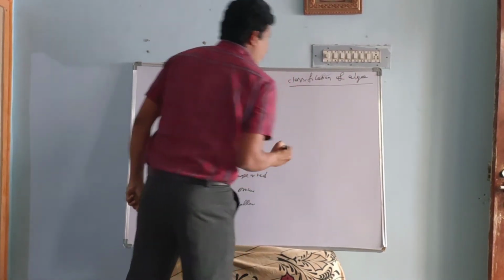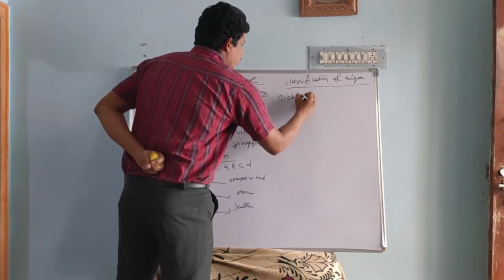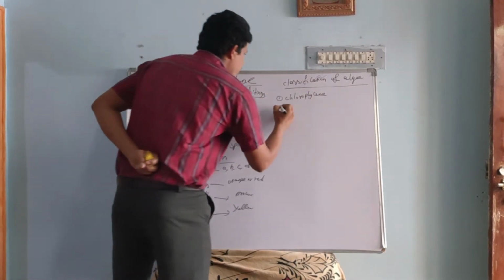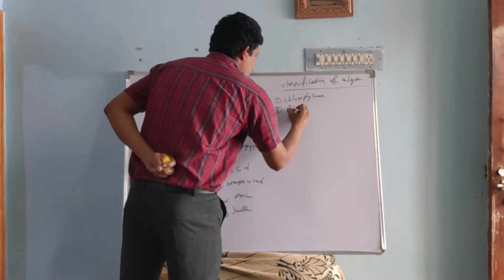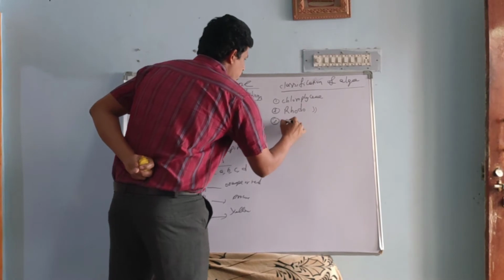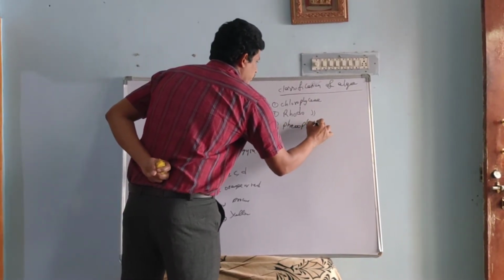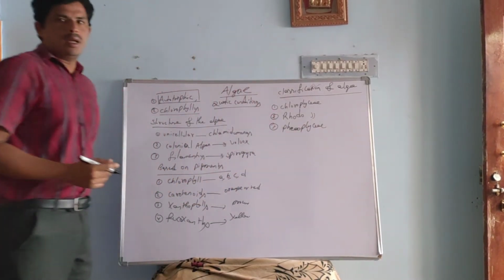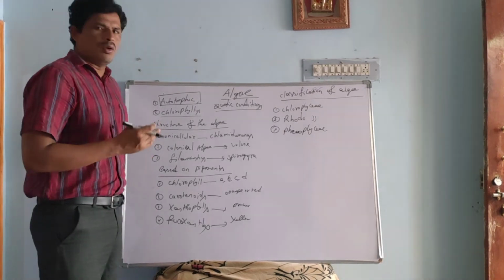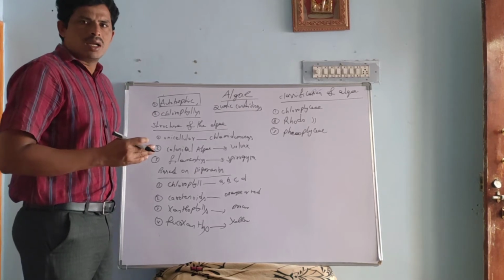Classification of algae. Number one is the Chlorophyceae. Second one, Rhodophyceae. Third one, Phaeophyceae. Several types of algae are there, like Chlorophyceae, Rhodophyceae, Phaeophyceae, Cyanophyceae, Cryptophyceae, Euglenoophyceae. These are the classifications.